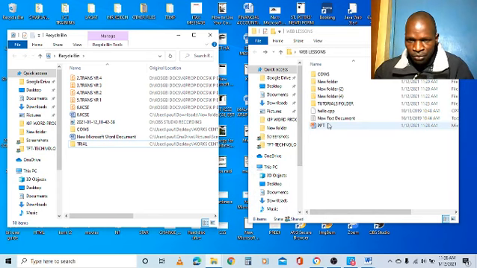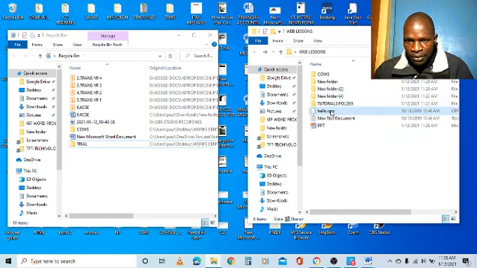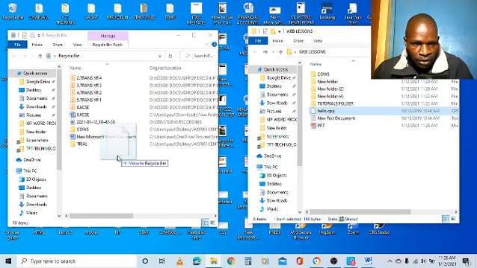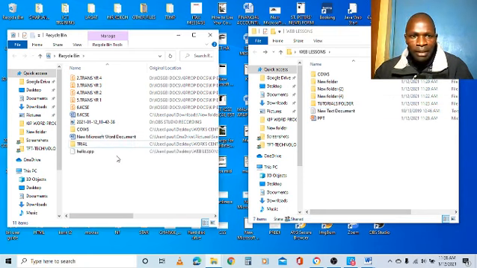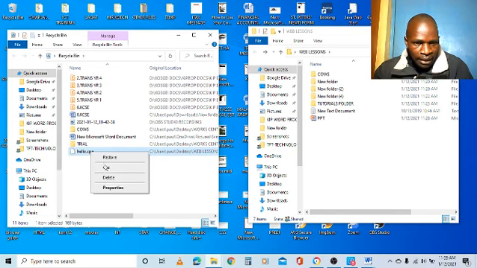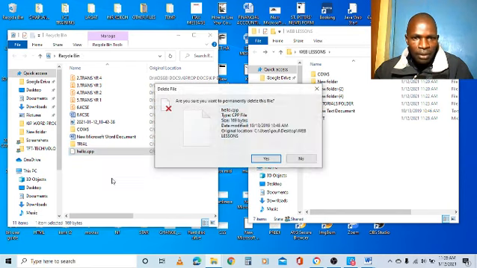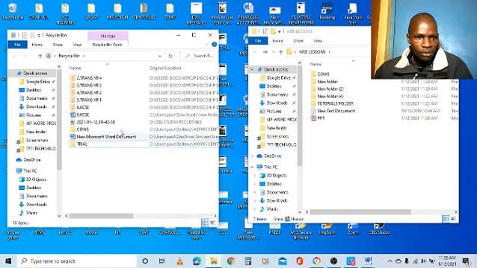So I also want to delete this file hello.cpp. So I right click. So I can drag to the recycle bin to delete, move to recycle bin. It has gone there, so it's now in the recycle bin. I've deleted. So I want to permanently delete, so I right click and then delete permanently. And I'm being asked, are you sure you want to permanently delete this file? I click yes to delete it permanently.